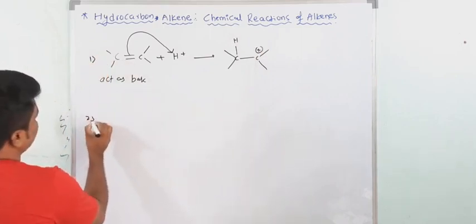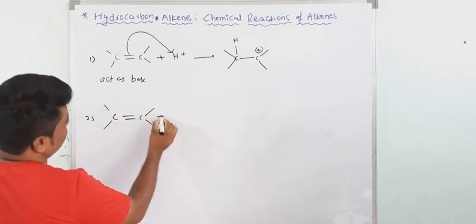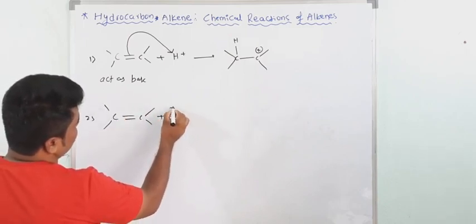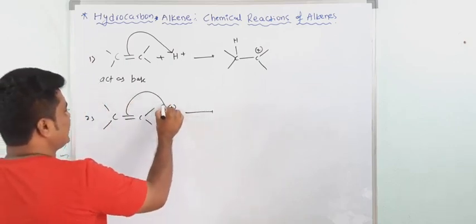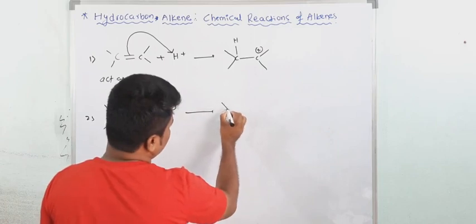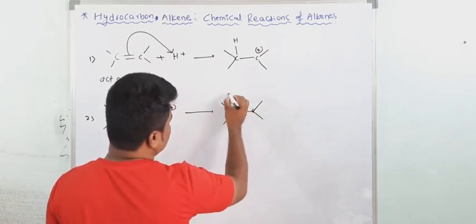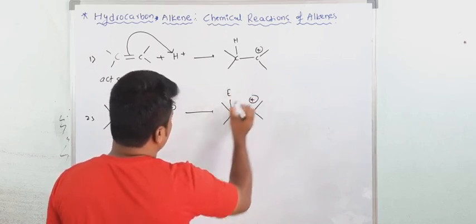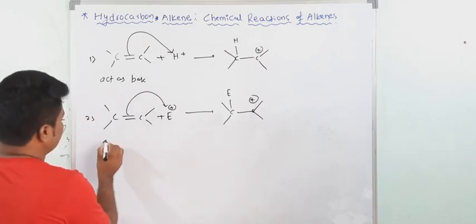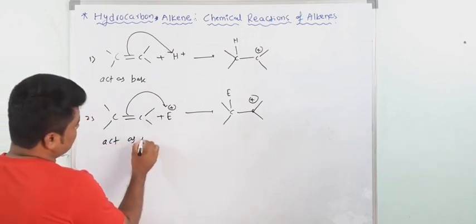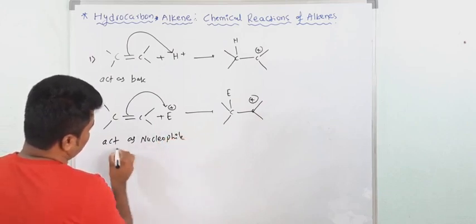In the second case, suppose the alkene reacts with E plus, which means an electrophile. In this case, the alkene acts as a nucleophile, because it is reacting with an electrophile.